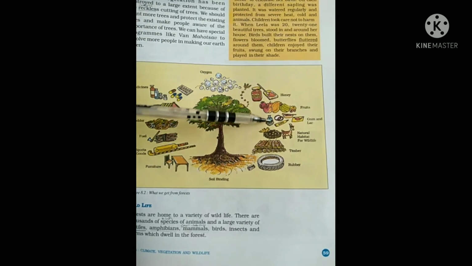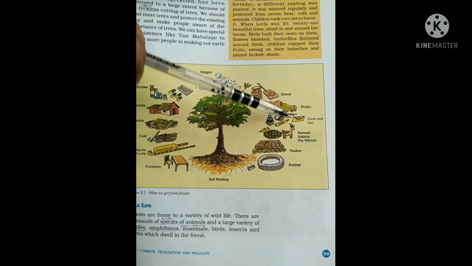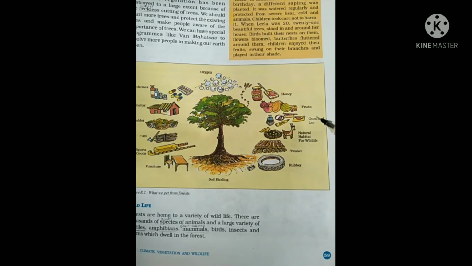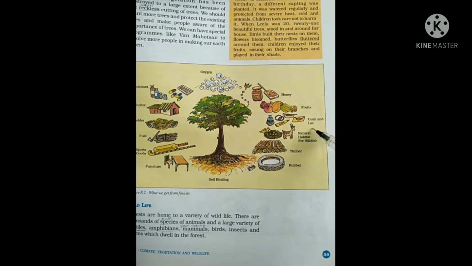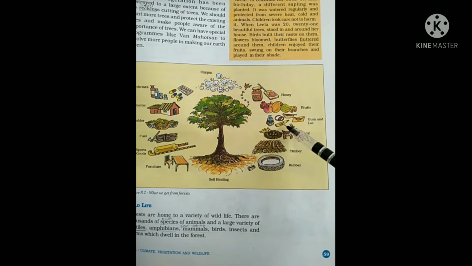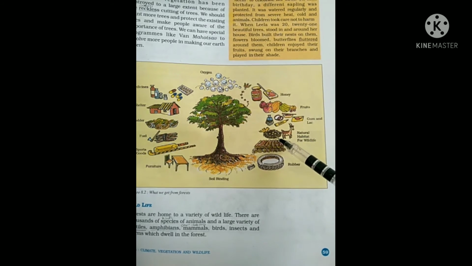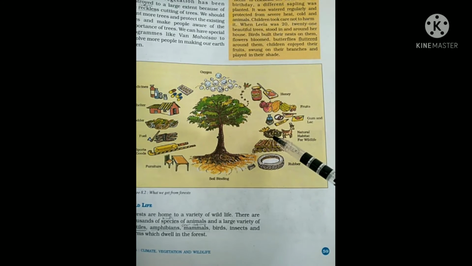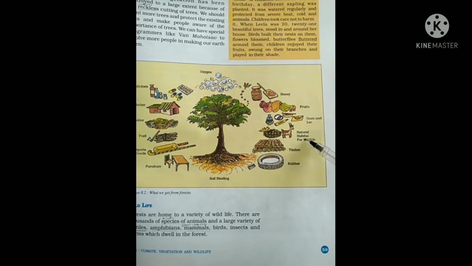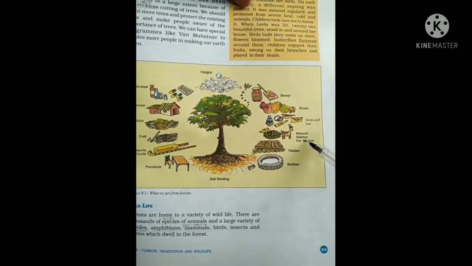Fruits also we can get. Then we also get gum and lac, which we can prepare. Trees are also very useful for birds and animals, as a natural habitat for wildlife. These trees and forests are used by birds and animals as a natural habitat for wildlife, isn't it? And also you can use the timber.